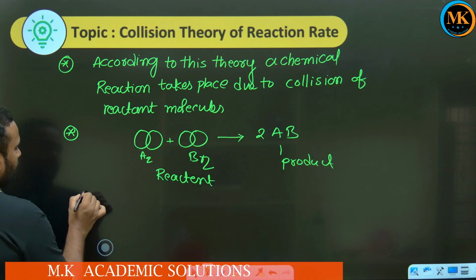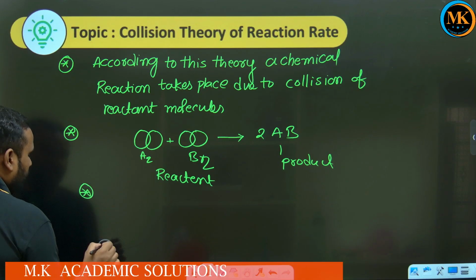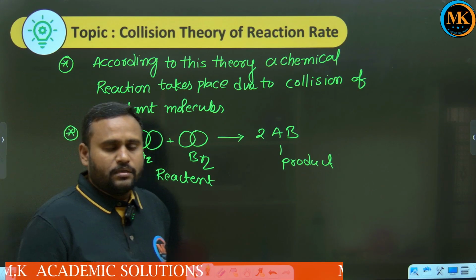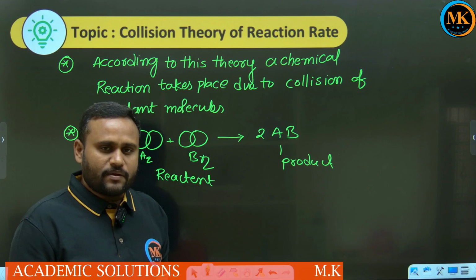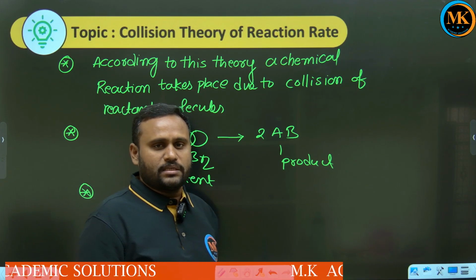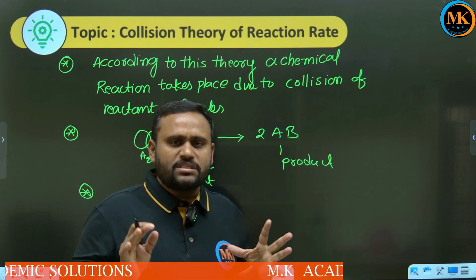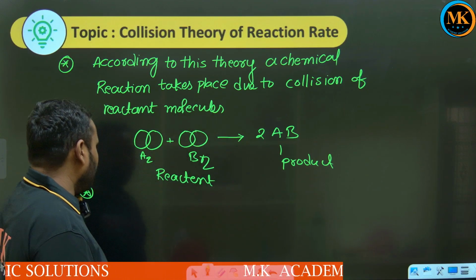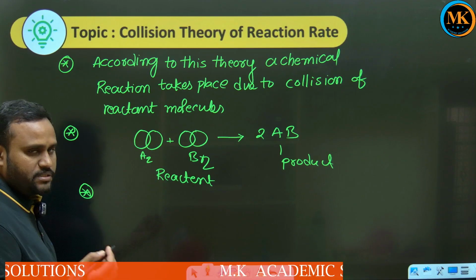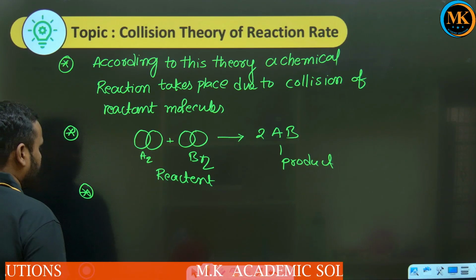In case of binary molecules or simple gaseous reactions, these collisions are very high, and the number of collisions that take place per second is called collision frequency.